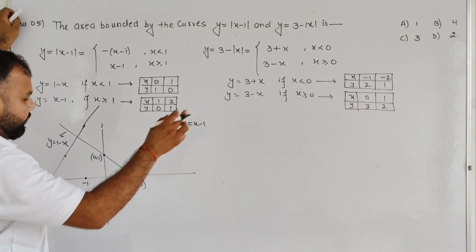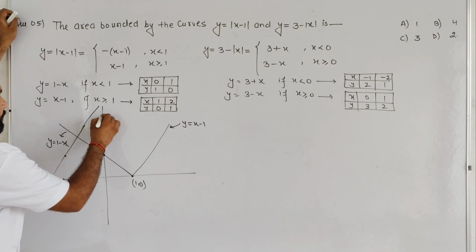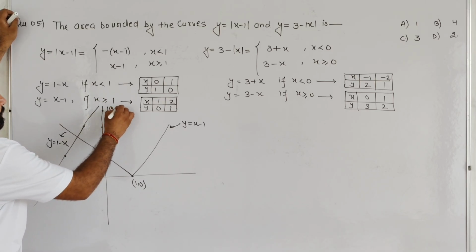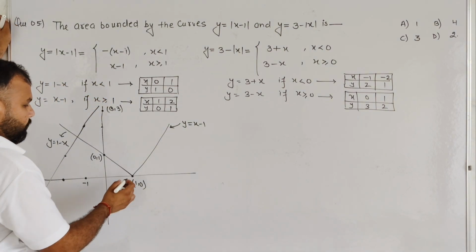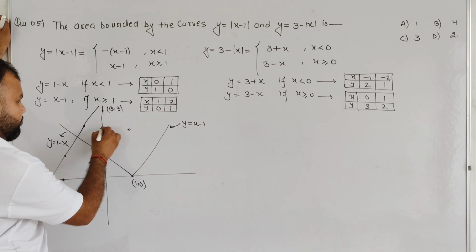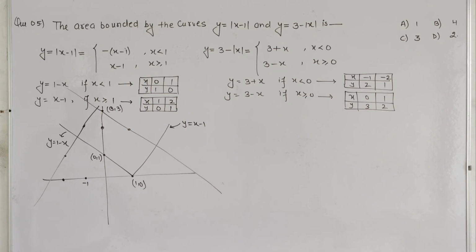In the same way, if you put x as 0, we get y as 3. So basically this is (0, 3), and if we put x as 1, we get y as 2. So y as 2 is this one. So basically this is our required graph.